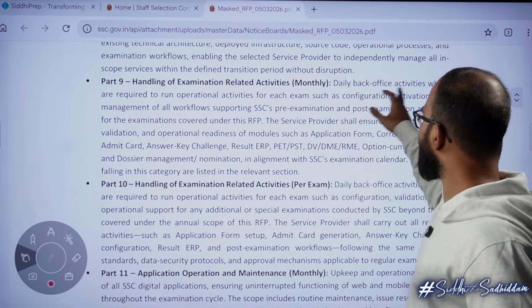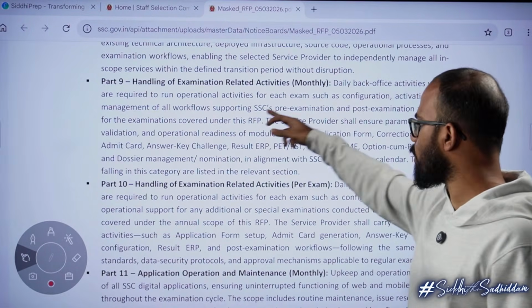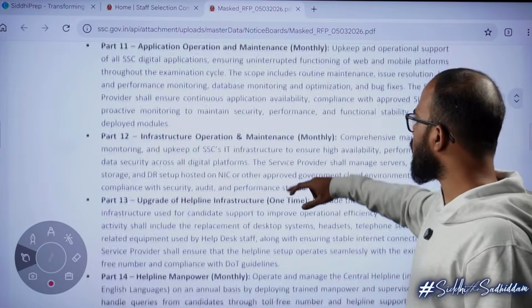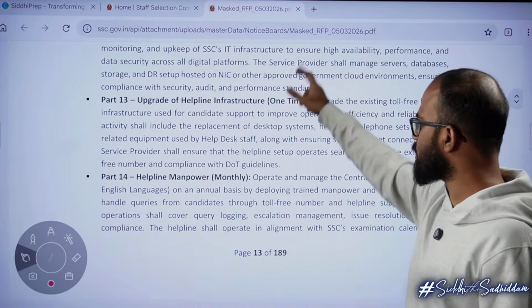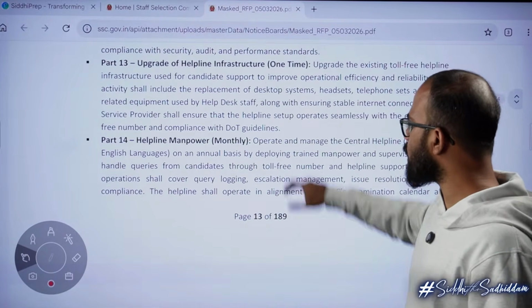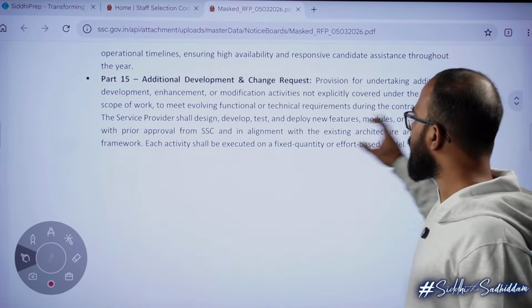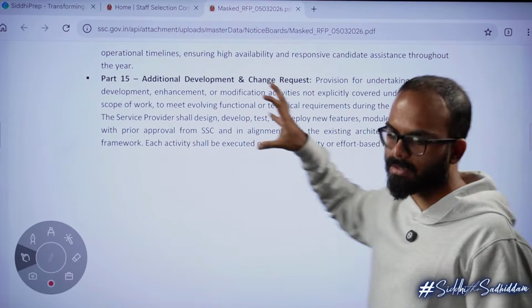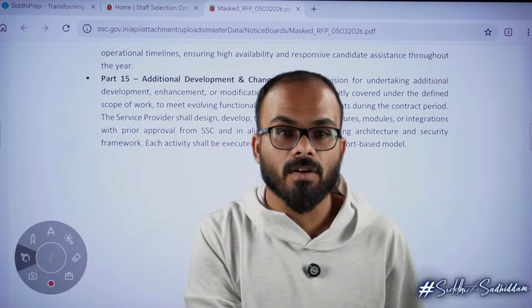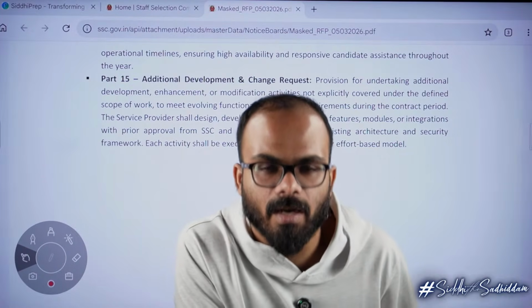Then handling exam related office activities and operational activities, operations and maintenance, infrastructure, upgrading helpline infrastructure, manpower, and any additional developmental changes. So this is all about technological upgradation, software upgradation.